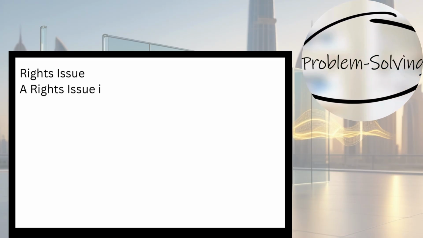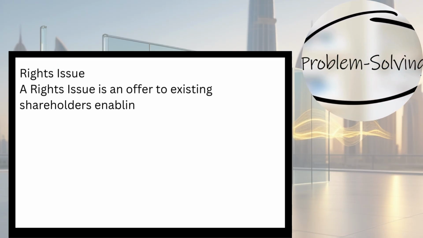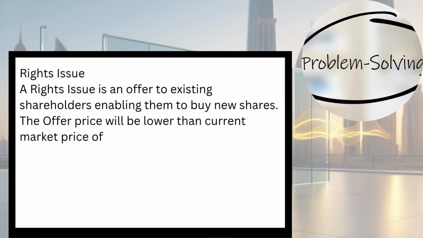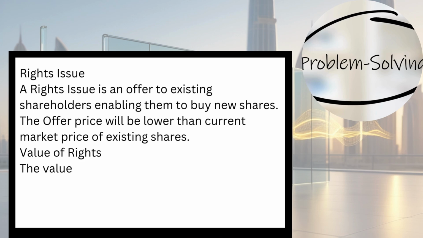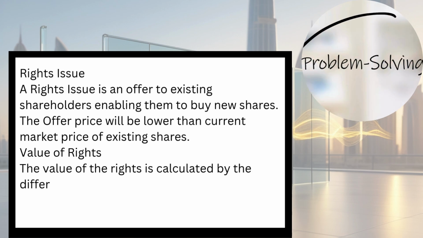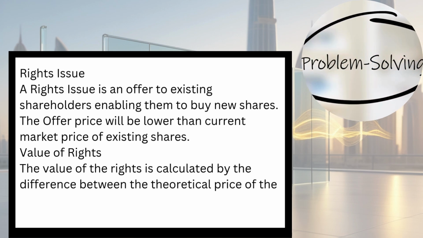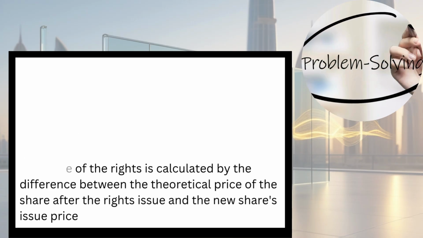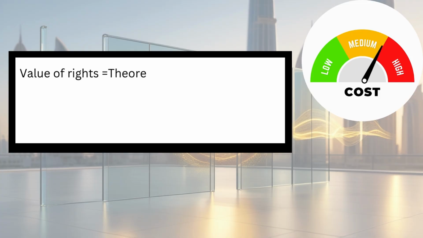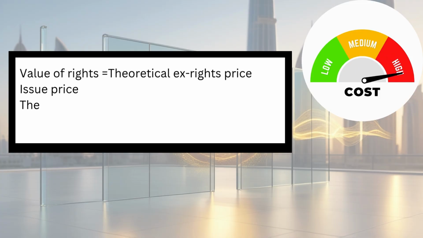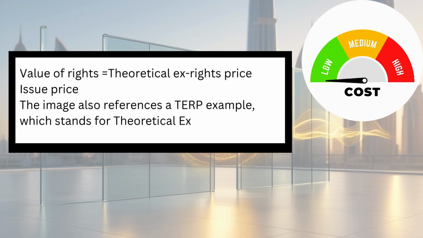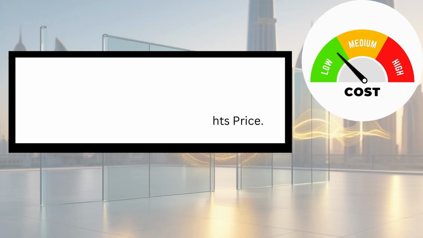Rights issue. A rights issue is an offer to existing shareholders enabling them to buy new shares. The offer price will be lower than current market price of existing shares. Value of rights. The value of the rights is calculated by the difference between the theoretical price of the share after the rights issue and the new shares issue price. Value of rights equals theoretical ex-rights price minus issue price. There is also a TERP example, which stands for theoretical ex-rights price.